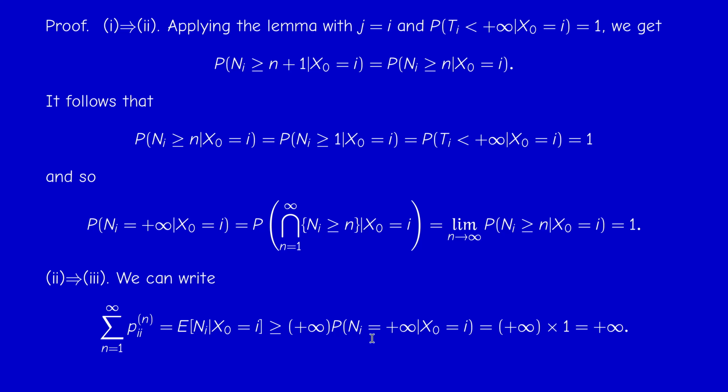Since we are assuming that this probability is 1, infinity times 1 is infinity. So the conditional expectation of N_i is plus infinity, and the series is divergent. This is why the series is important, because it expresses a mathematical expectation.